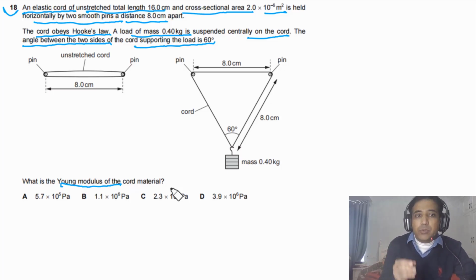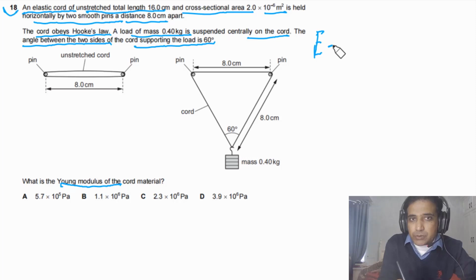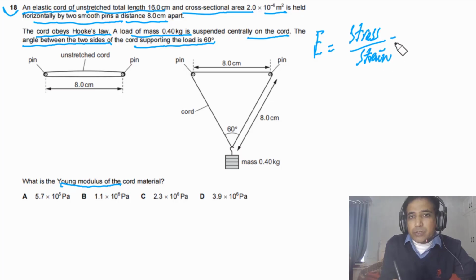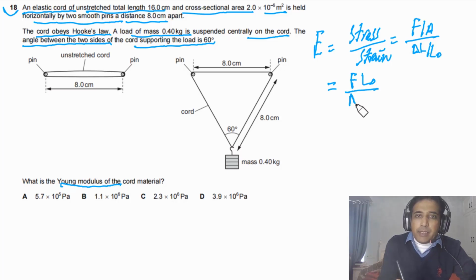A typical question. So for this question, we need to calculate Young's modulus. Simply we can write here, Young's modulus is equal to stress over strain. And stress is F over A, divided by strain, delta L by L naught. If we rearrange this, we will get F times L naught divided by delta L times A.